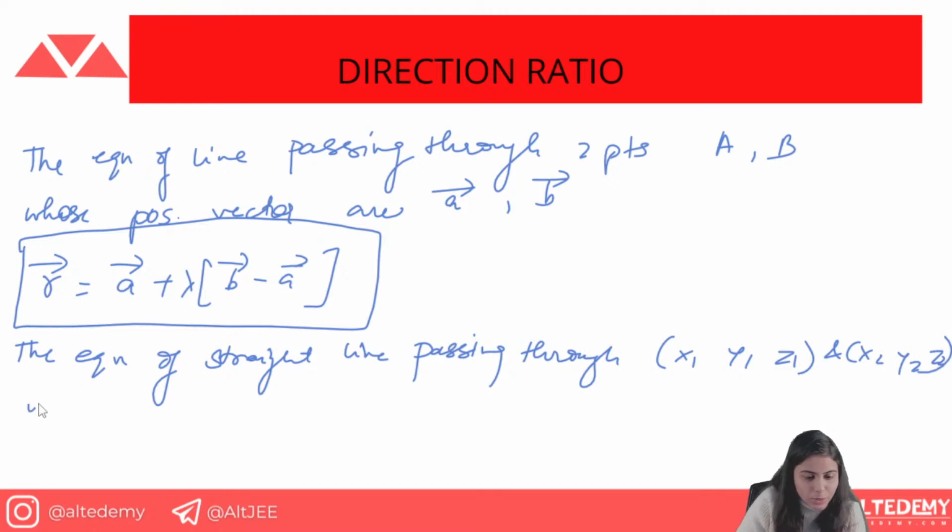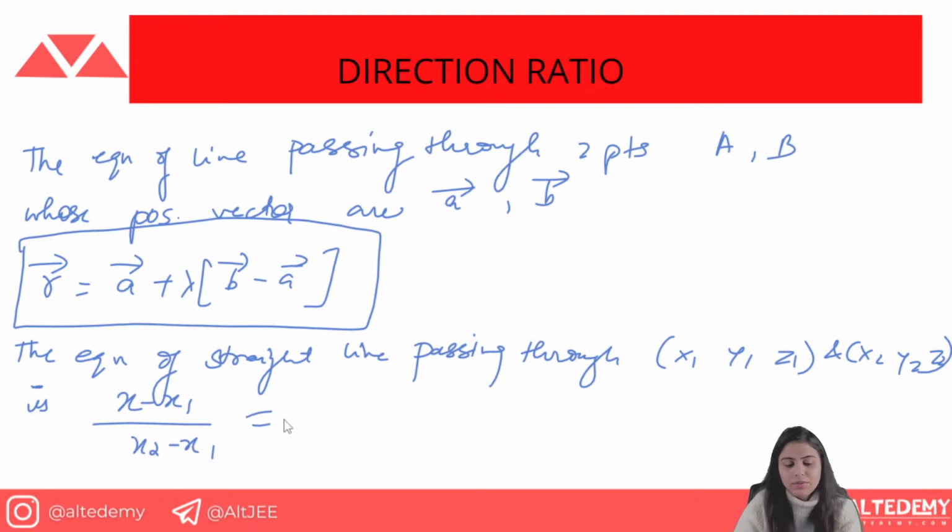So the equation of a straight line when 2 points are given, just like that, you know how you calculate the DRs. You calculate the DRs by subtracting the points, and the denominator is the DR. So simple: x minus x1, and you get the DRs by x2 minus x1. Everything is related to each other. When you get to know one thing, you will get to know another thing very easily.